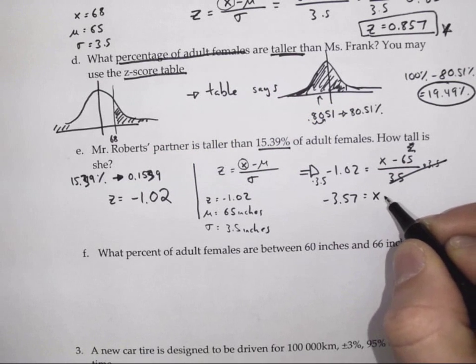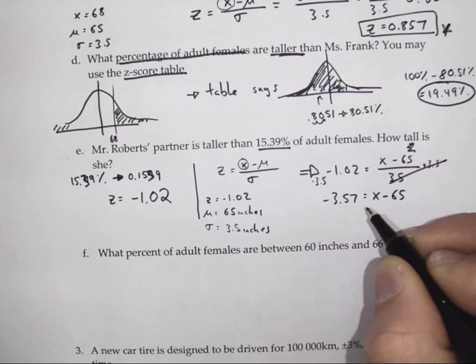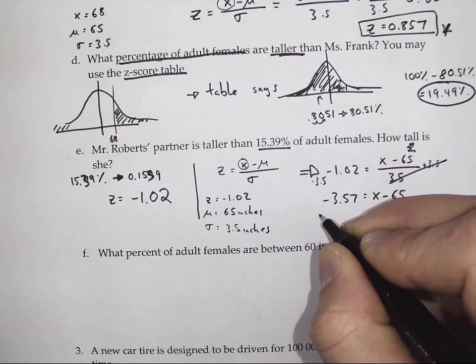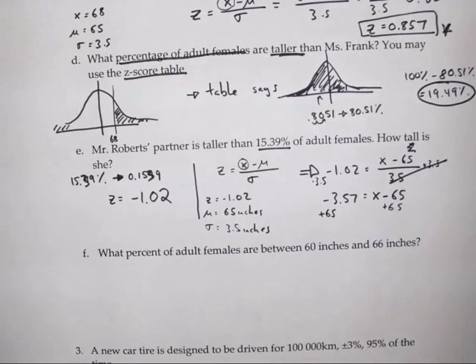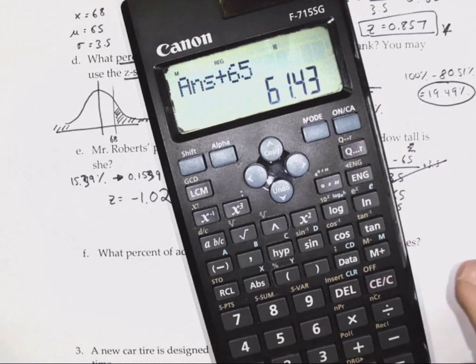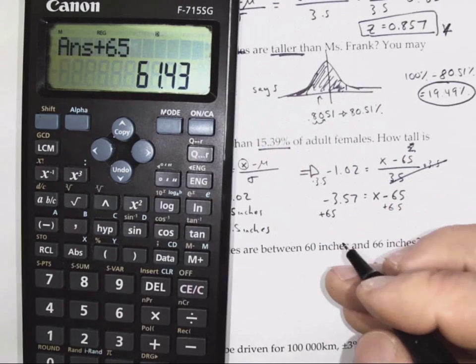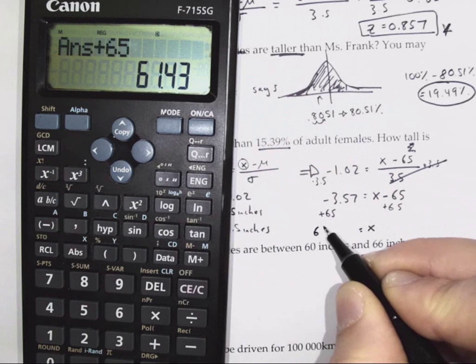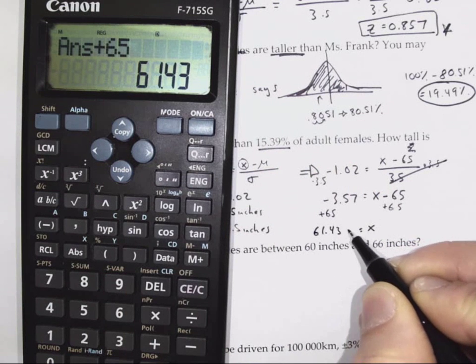So that gives us x minus 65. To isolate x, we do the opposite and add 65. And that tells us that Mr. Roberts' partner is 61.43 inches.